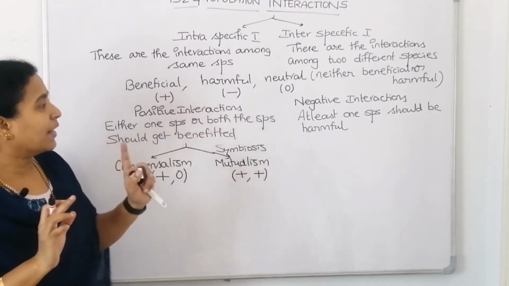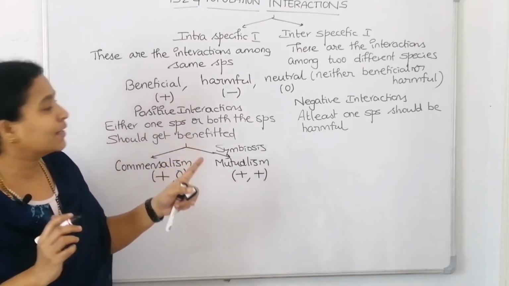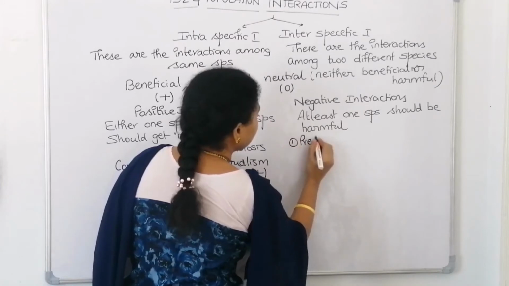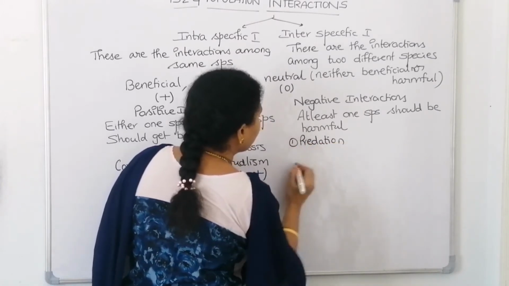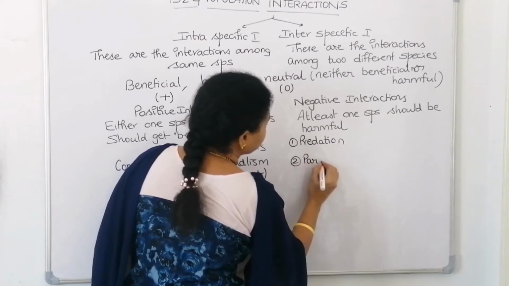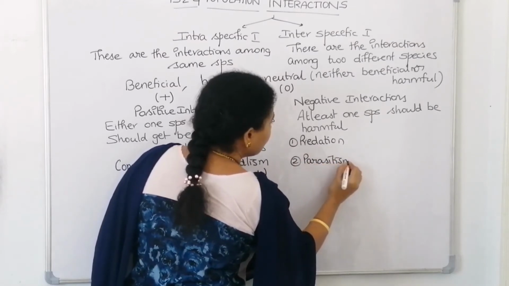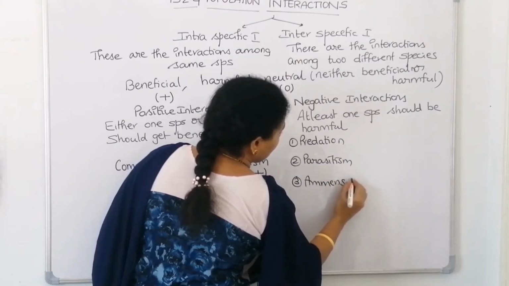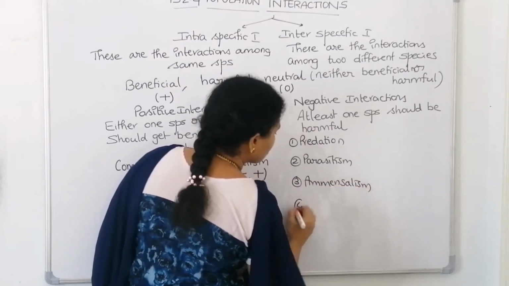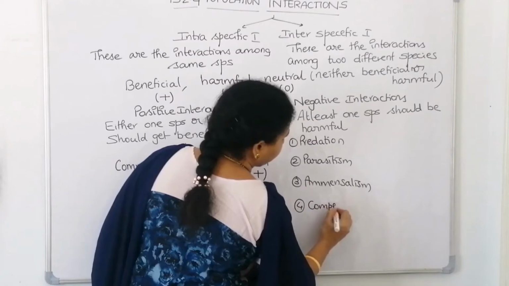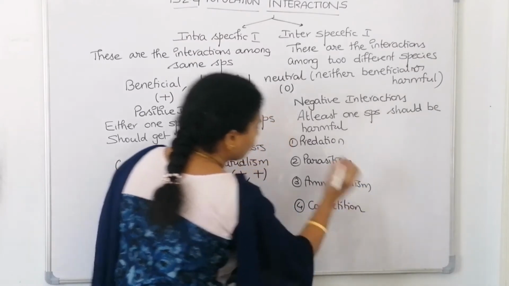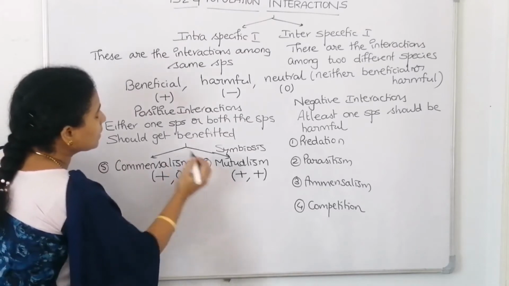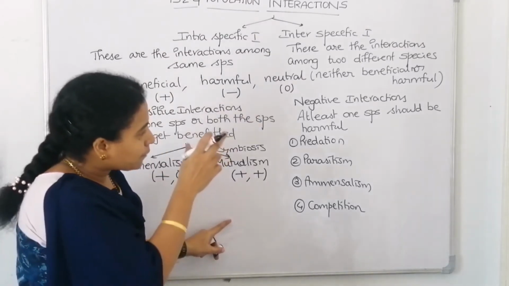In negative interactions, what are the remaining 4 types? The first type is predation. The second type of interaction is parasitism. The third type of interaction is amensalism. And the fourth type of interaction is competition. So, these are the 4 types of negative interactions. We can take commensalism as the 5th interaction and mutualism as the 6th interaction.